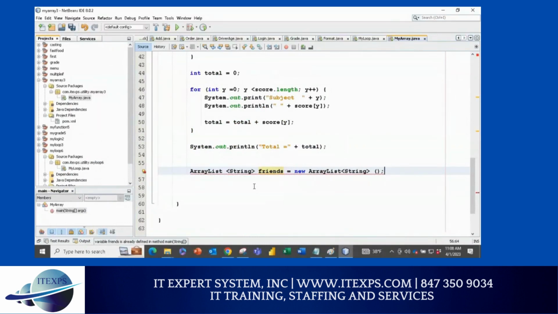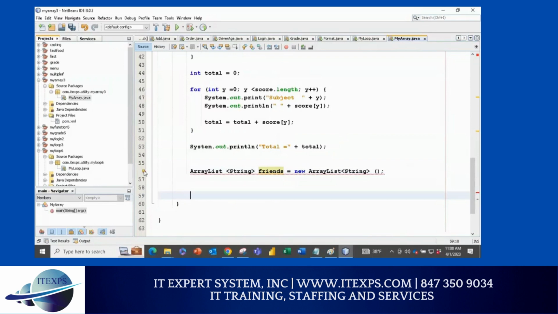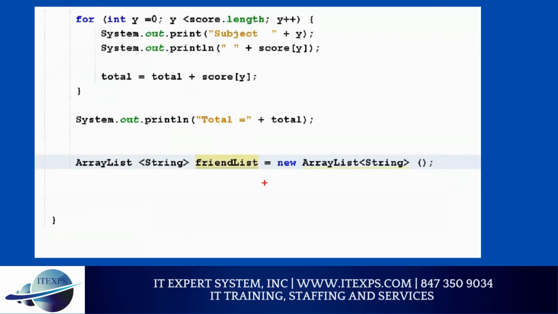The error still exists. Maybe I made a mistake. One second. What is the problem here? Oh, I have friends already. I'll use friendList. Thank you. So this variable I already used somewhere, that's why it's crying.